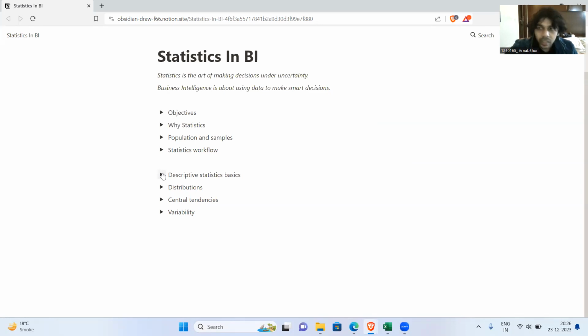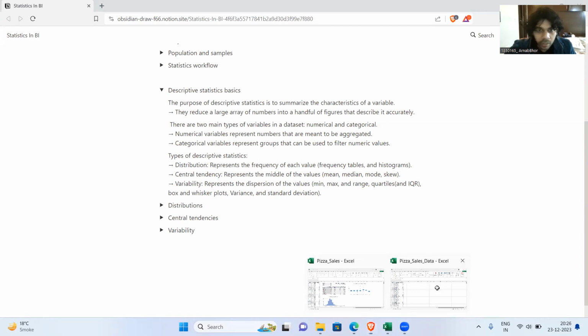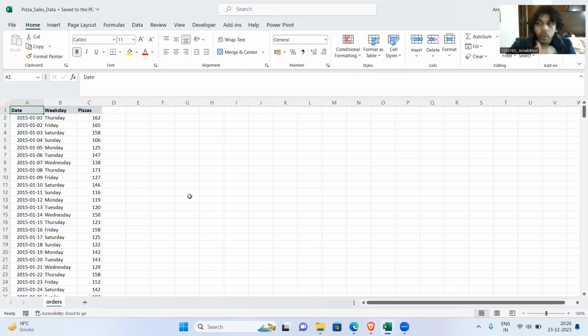Now we can start with the definitions right away, but I would like to introduce the data first, about what we have. So what we're going to analyze right now is this data. We have dates, we have the weekday, like what day it is, and the number of pizzas that a particular company is selling.